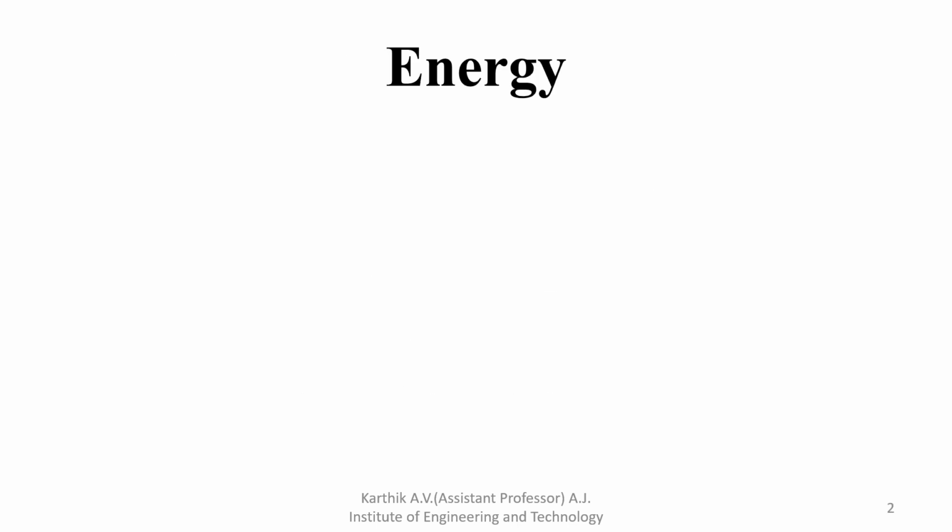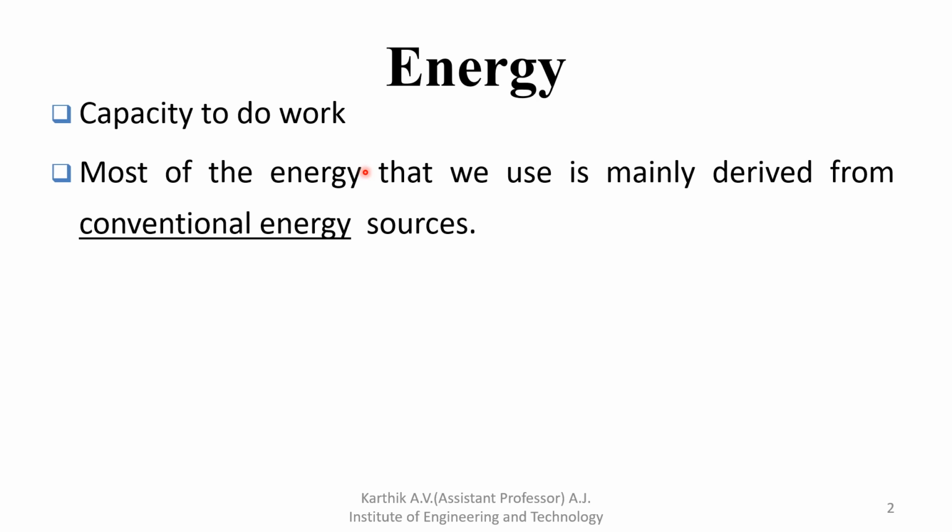So first we are going to study what is energy. What is energy? Energy is nothing but the capacity to do work. Capacity to do work, that is called energy. Next, most of the energy that we use is mainly derived from conventional energy sources.